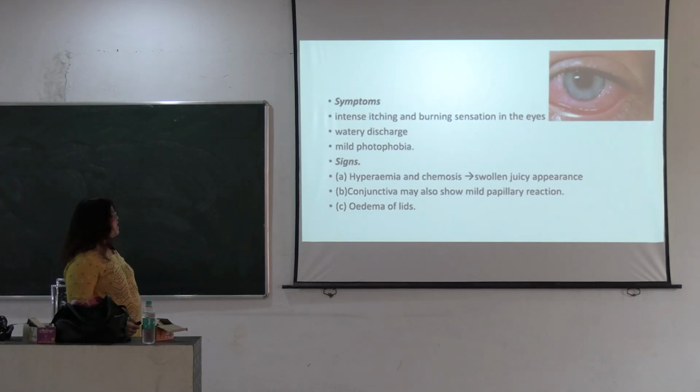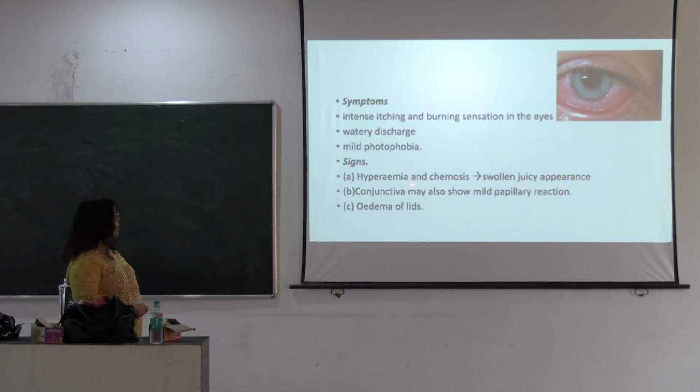So symptoms are intense itching and a burning sensation in the eye, and the discharge is watery. But in case of bacterial infection, there is mucopurulent discharge. Here there is watering, and if you are exposed to sunlight, you feel photophobia. So the most common signs are hyperemia and chemosis, and due to these the conjunctiva looks swollen, with a juicy appearance. The second sign is that the conjunctiva may also show a mild papillary reaction and edema of the lids. Edema of the lid means swollen lid.